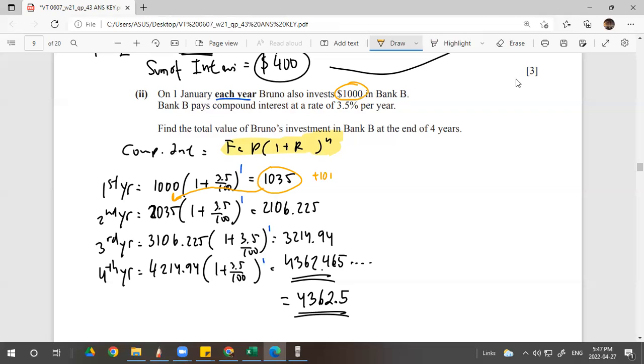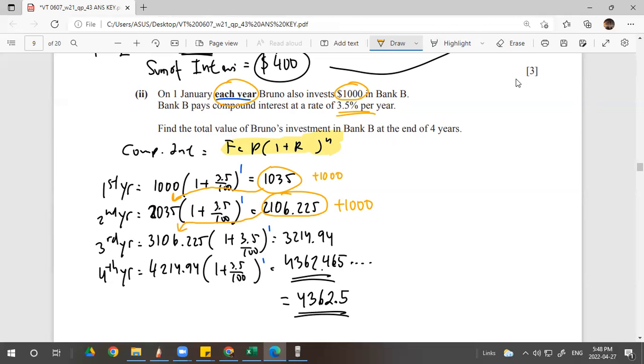Okay, you will get 2,035. And you multiply again on the second year by 3.5% per year, and it's the same on and on, become 2,106.225, right? I just make it as detailed as I can, and each year you invest 1,000, you plus by 1,000 also, and then you will get 3,106.225. See, I just add 1,000.